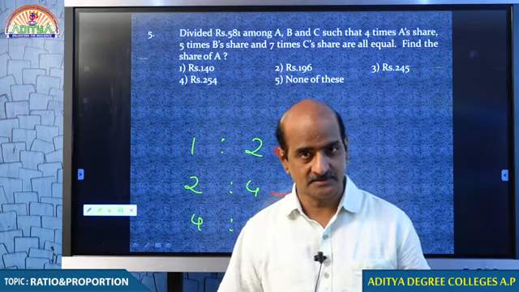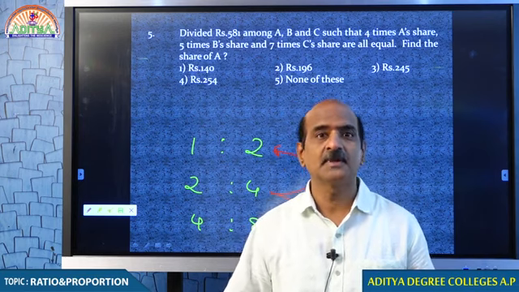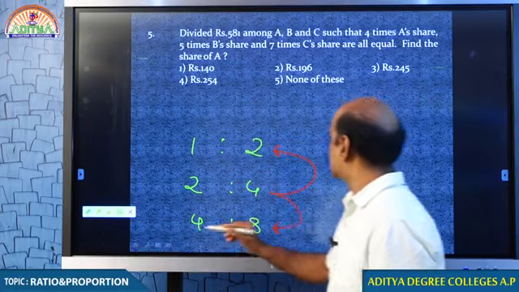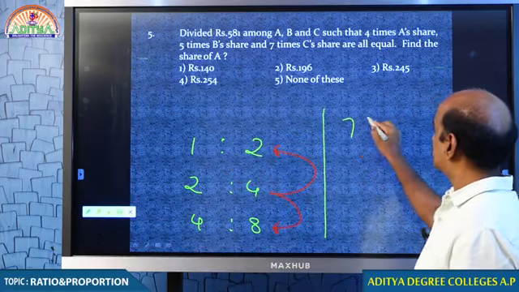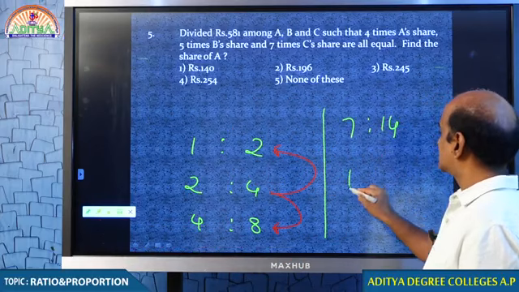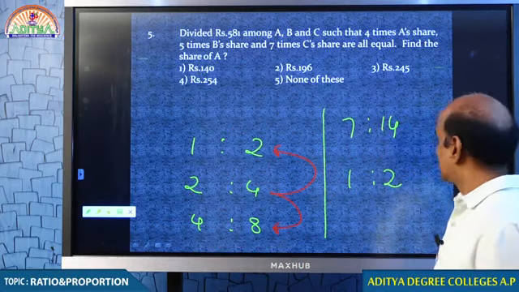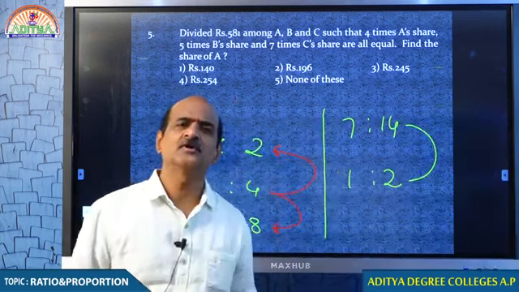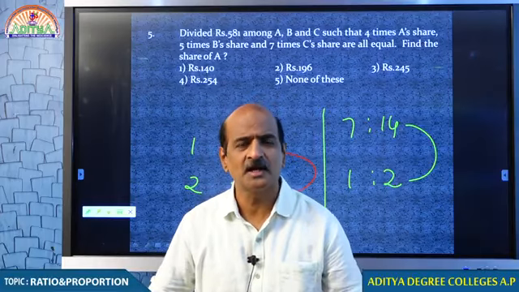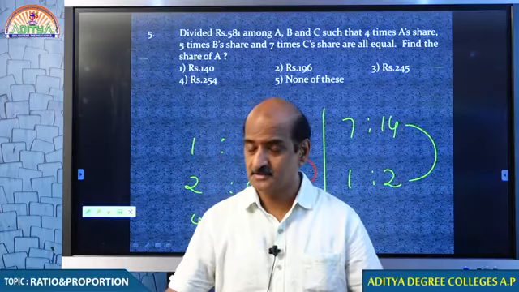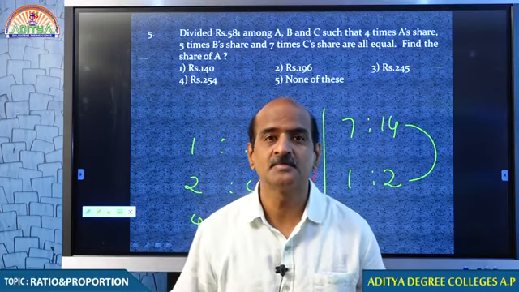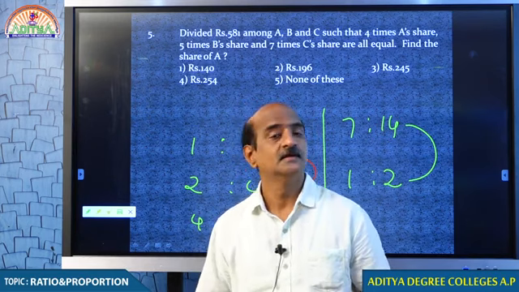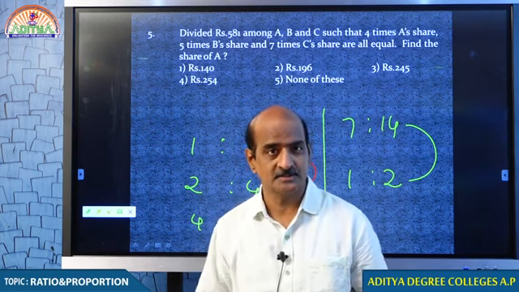It doesn't make any difference if we do so. I want to convey one point to you. For example, my dear students, 7:14 can be taken as 1:2, because both mean the same. It is all about ratio. A ratio can be multiplied by a constant number, and a ratio can be divided by a constant number, without changing the very meaning of the ratio. That is one important point you need to understand.